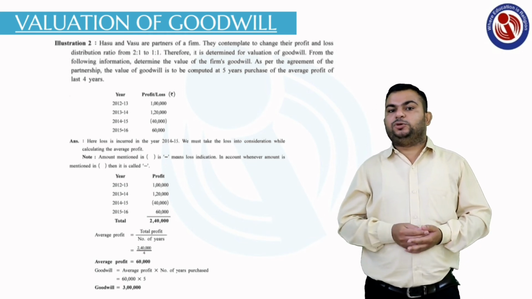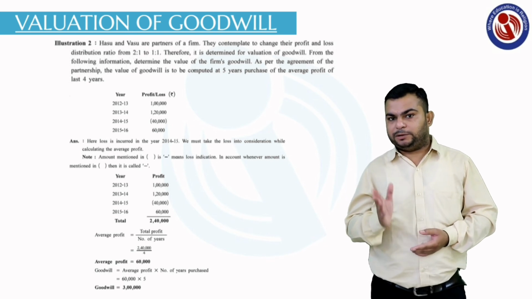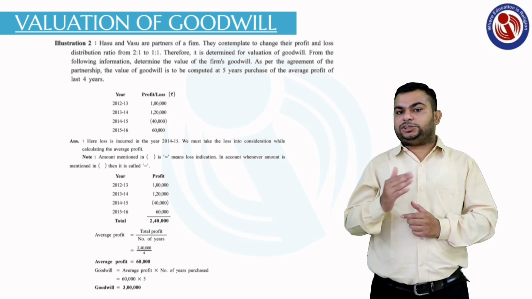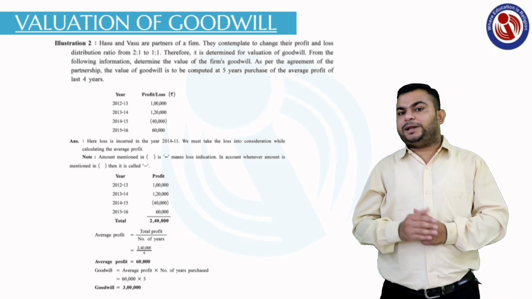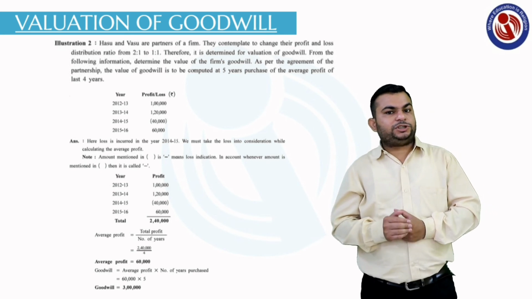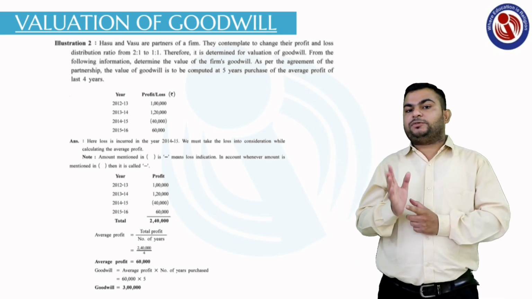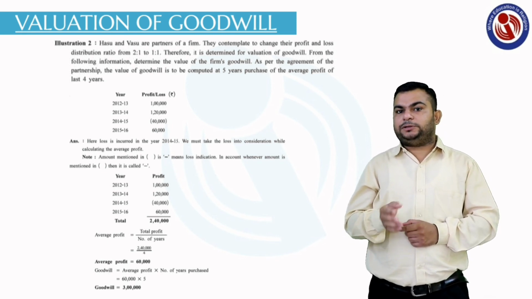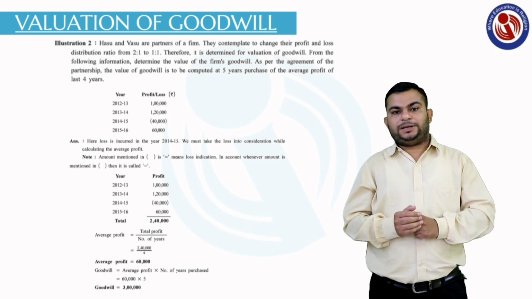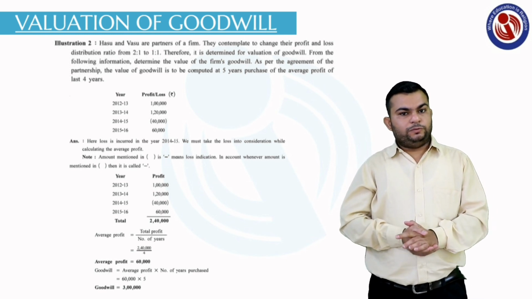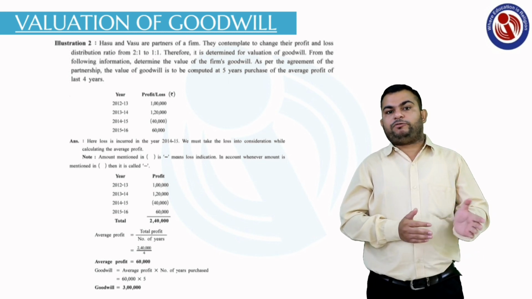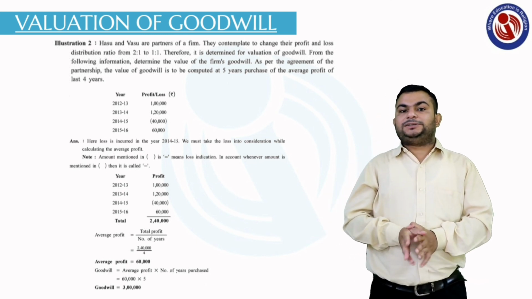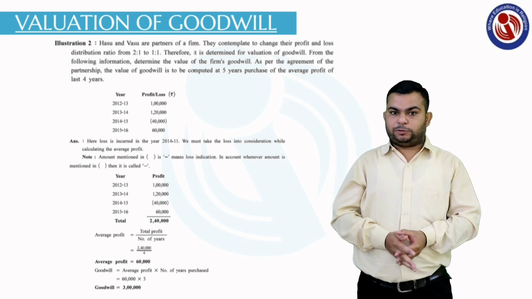Now the second step: goodwill equals average profit multiplied by number of years purchased. We put 60,000 as average profit, multiplied by the number of years purchased, which is given as 5 in the question. So 60,000 multiplied by 5 gives the final answer of rupees 3 lakh. This is the valuation of goodwill. From this you can see that as the profit of the business changes, the value of goodwill also changes. So this is the end of the first method, the average profit method.